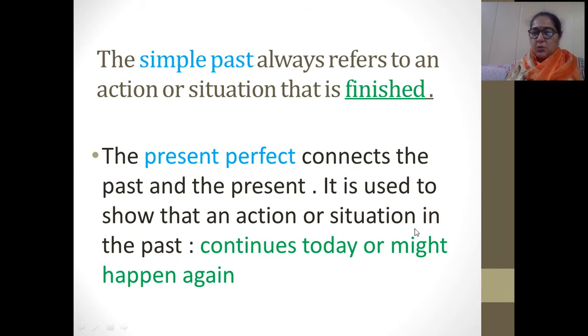It is used to show that an action or situation in the past continues today or might happen again, right? For example, suppose I had given you one assignment yesterday and today we are going to discuss it, and I am asking you some questions: I gave you one assignment, have you completed it? It means I started that work in the past, but I am continuing it, and I am asking you about the completion of that work today.